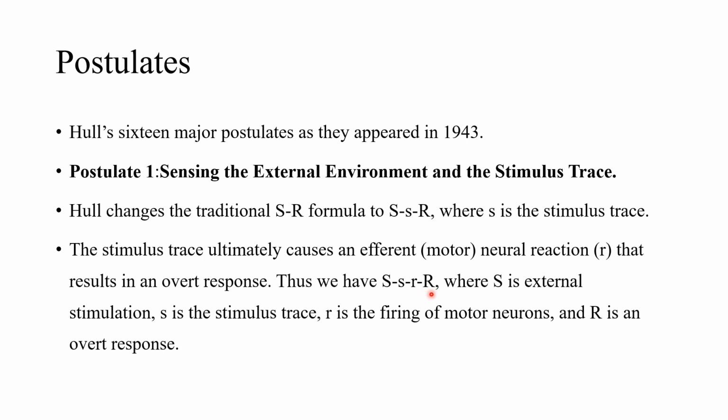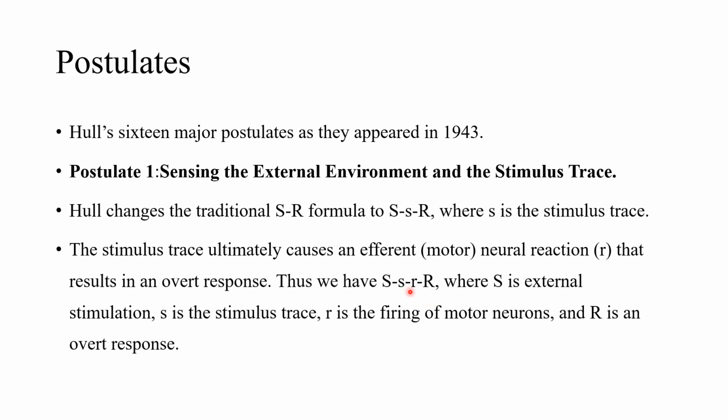So, for example, if R is me going and grabbing the food, that is the response, there might be a small r, or the firing of neurons, of me thinking, okay, I need to go and get the food. The neural responses playing behind this overt response, taking place before this response, is the small r.